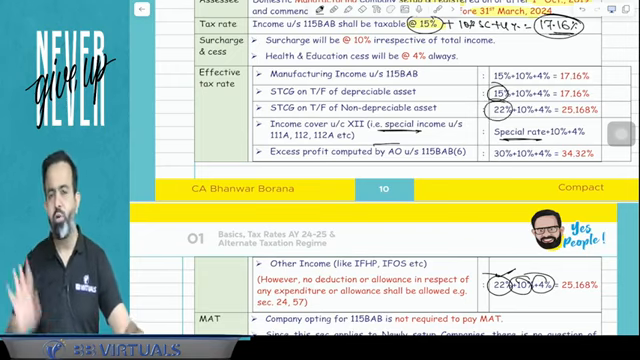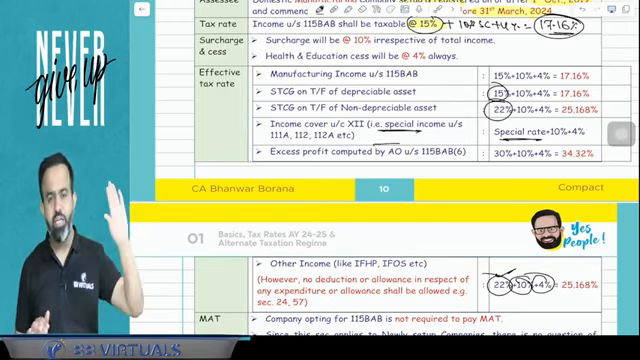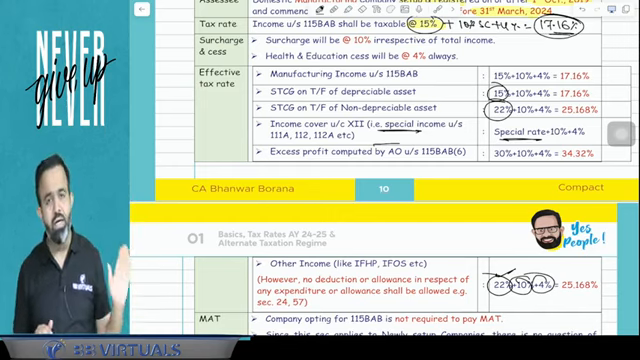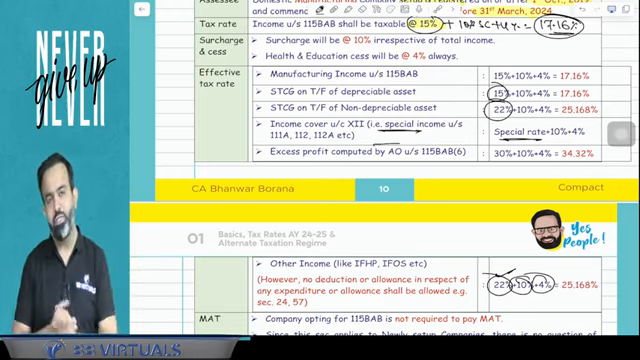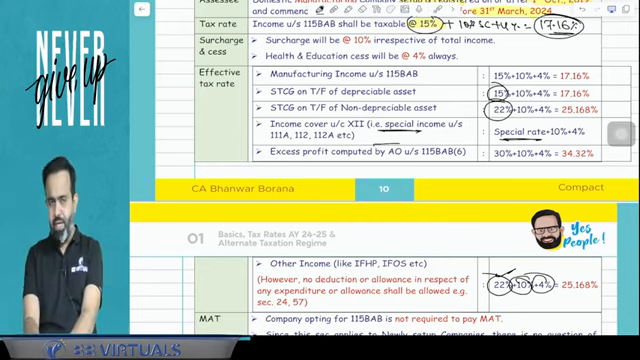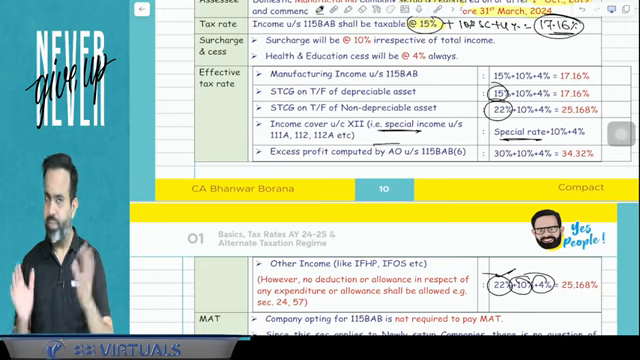So what I am saying is that your manufacturing business income is taxable at the rate of 15%, other sources and house property income are taxable at 22%, and special rates income is taxable as per special rate only. Now short-term capital gain on a depreciable asset is taxable at 15%, and your short-term capital gain on a non-depreciable asset is taxable at the rate of 22%. And guys, always you have to add the 4% health and education cess and 10% surcharge.